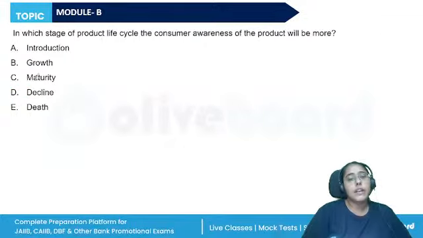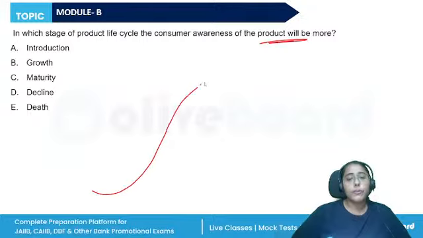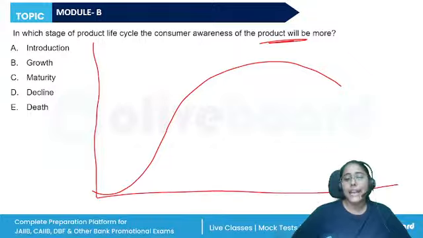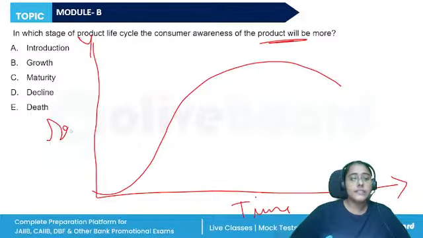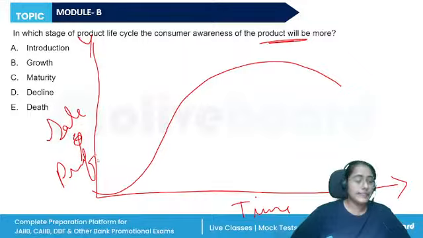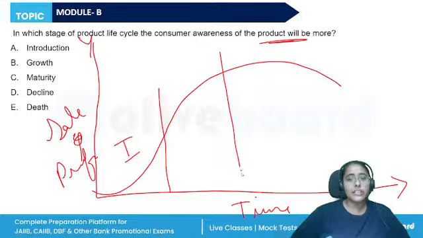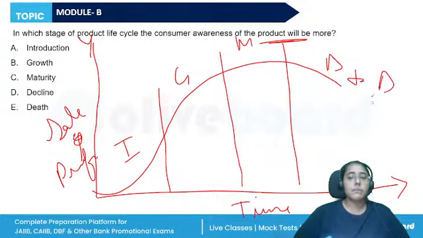In which stage of the product life cycle will the customer's awareness of the product be more? When we talk about the product life cycle, the graph works on the x-axis and the y-axis. Basically, as time increases, the sales and profit also increase. There are four stages. First stage is the introduction stage. Second stage is the growth stage. Third is the maturity. Fourth is the decline. And with decline comes the death stage. This is the fifth stage, ultimate.